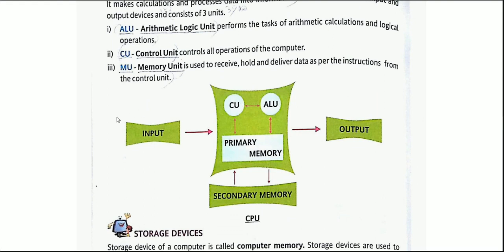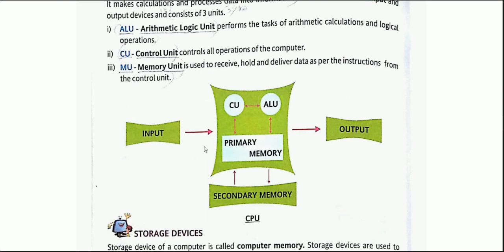See over there, it is an input portion where you are going to give the input with the help of your mouse or your keyboard or some list we have studied. And in between we are having a CPU, that is the central processing unit. Yes, and on the right hand side we are having the output. Again we have seen some devices for taking your output. So over there in the processing unit we are going to see about this thing.